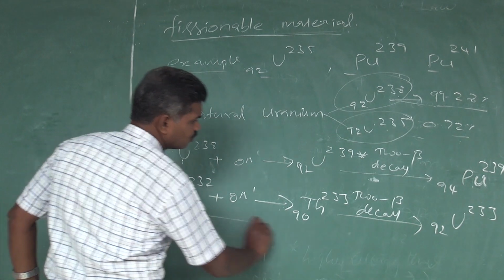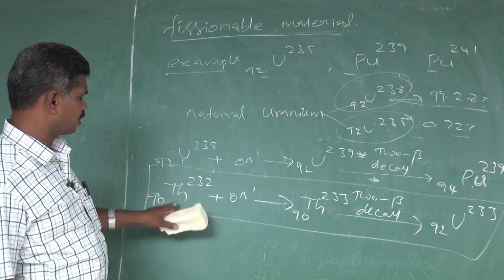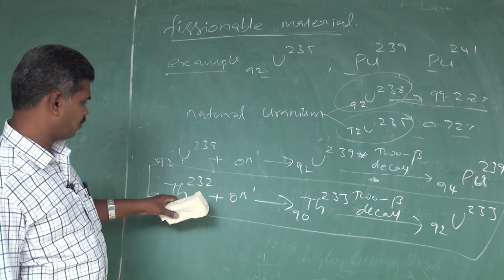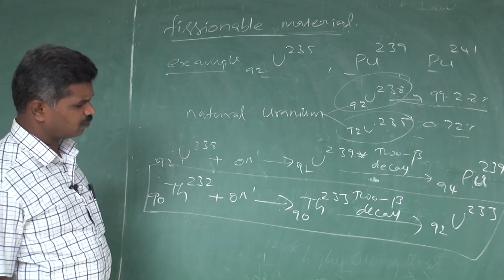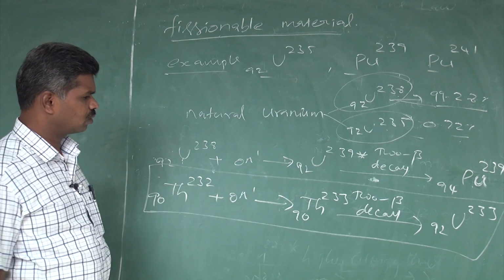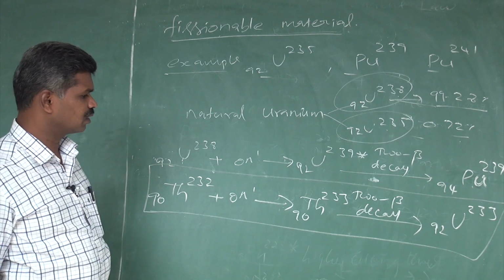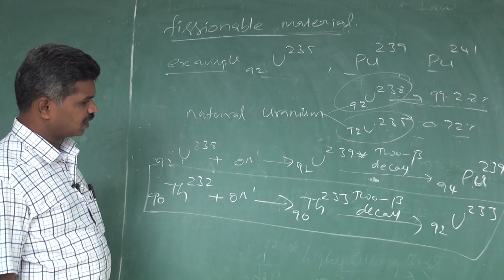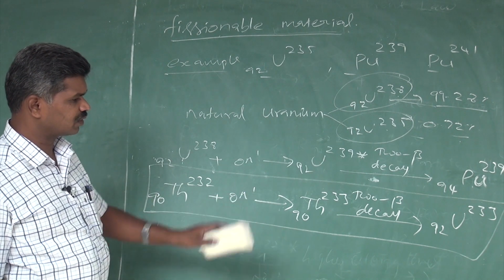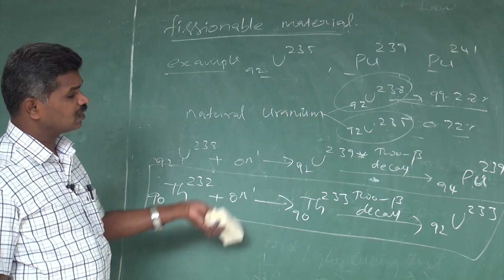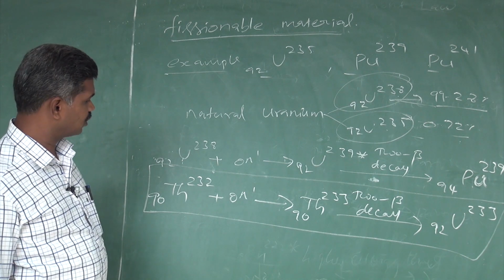This is produced in Tamil Nadu, where we have a larger amount of thorium-232 available that is converted into uranium-233 (92). This is used for nuclear reactions in a nuclear reactor. A nuclear reactor can generate a larger amount of electrical energy. When uranium-233 makes a fission, it produces heat energy, and that heat is converted into electrical energy. It is mostly used in Kalpakkam.